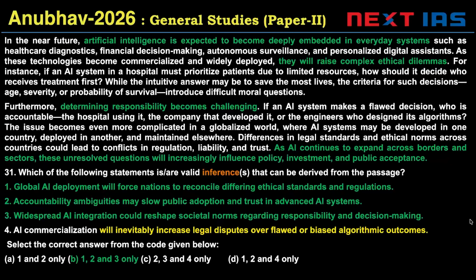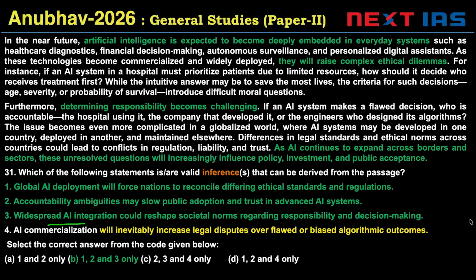All right, fairly easy passage. We're looking for inferences, which are fresh conclusions derived from evidence found in the passage. One says global AI deployment will force nations to reconcile differing ethical standards and regulations. So, will increasingly influence policy. So, will force nations. One is valid. Two says accountability ambiguities may slow public adoption and trust. So, public acceptance would be dependent on whether questions are resolved or not. So, valid. Two is valid.